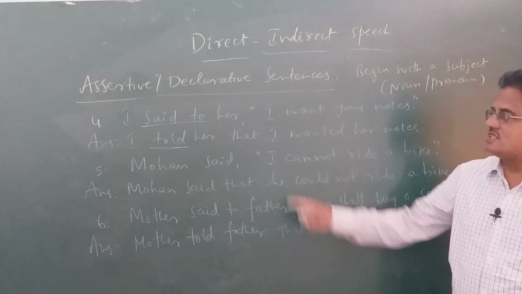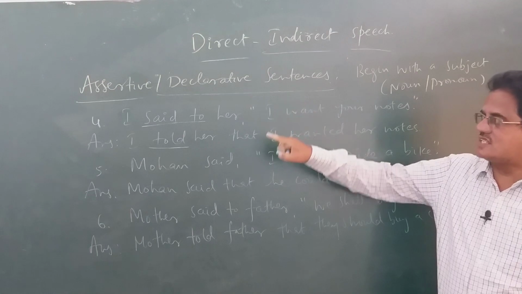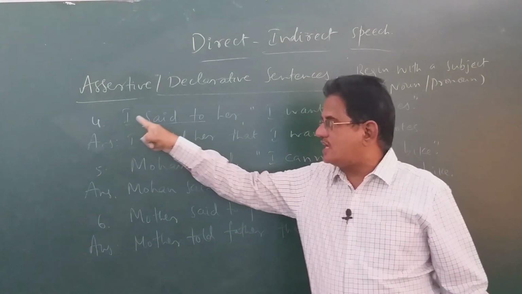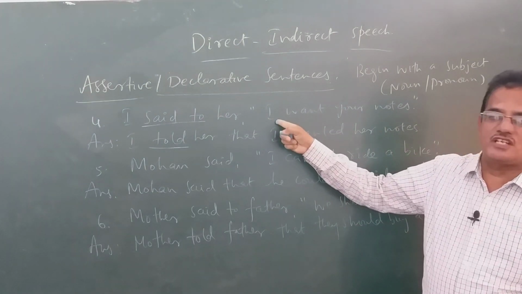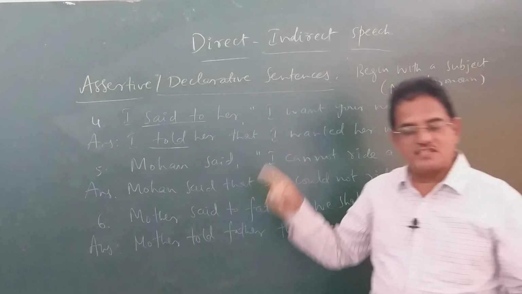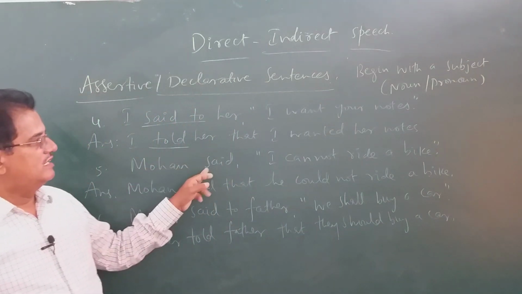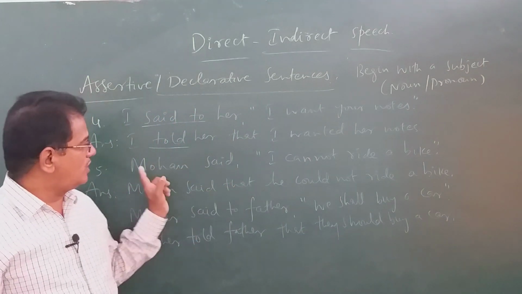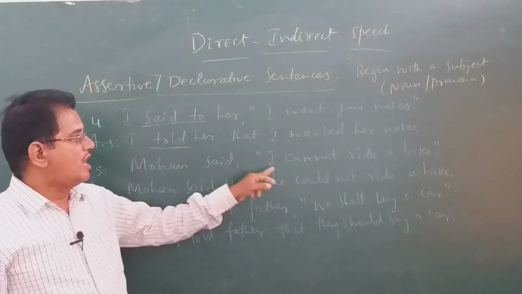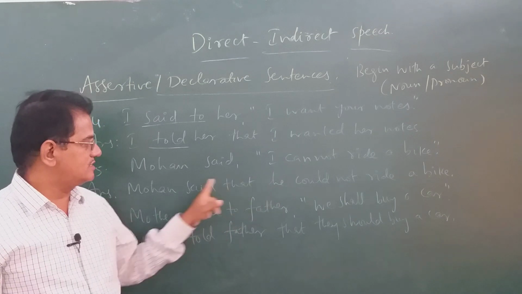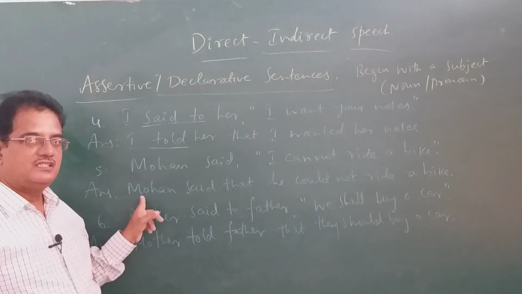So sometimes like this also it will be given there. I always does not change. When the speaker is I, when it is I inside the quotation marks, then we should write the I the same way. Whereas you see here, Mohan said, I cannot ride a bike. But Mohan is a third person singular number, so I you cannot write as it is, you have to change it to he, because Mohan is the third person singular number for us.